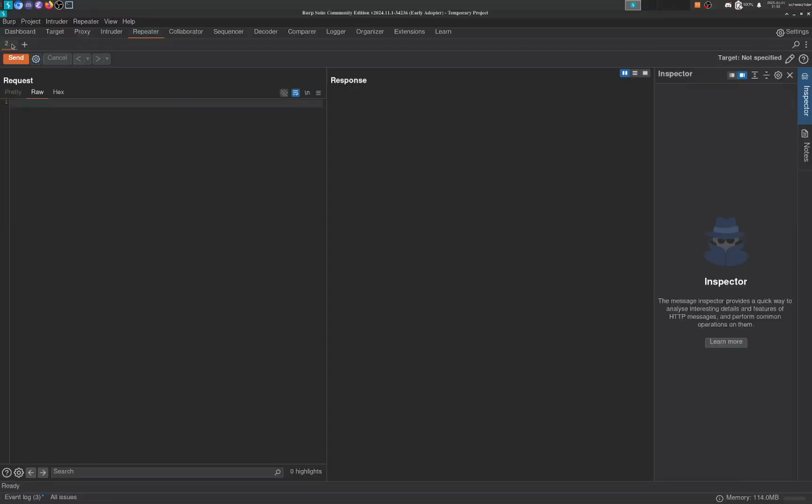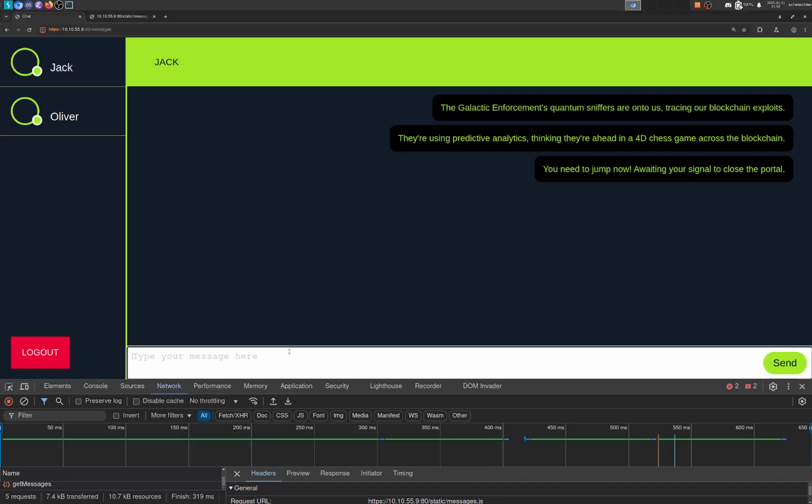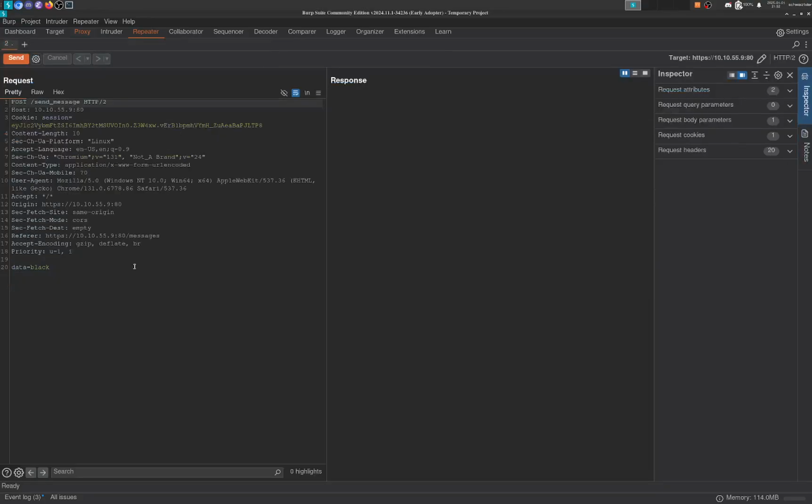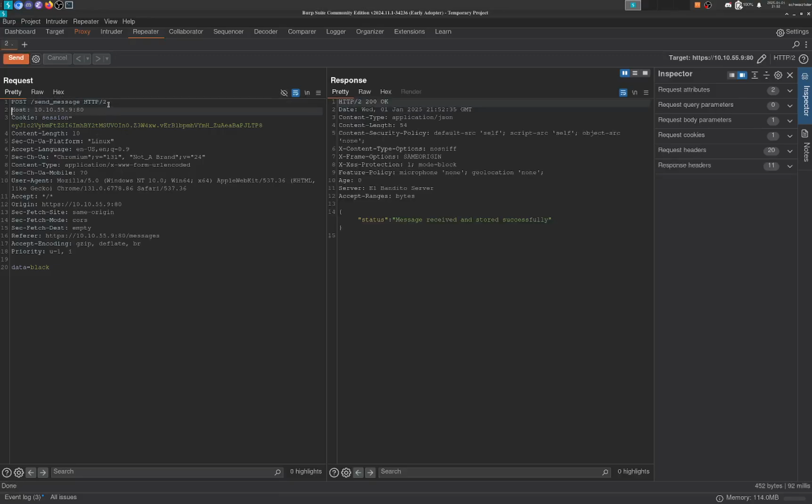So we're just going to type something in here, and we get a POST request, send message. I'm going to send this to our repeater, right? In HTTP2, you don't actually have a content length, but it gives it a content length because the backend also accepts HTTP 1.1. So it takes the request and swallows it. Pretty sure it accepts 1.1.